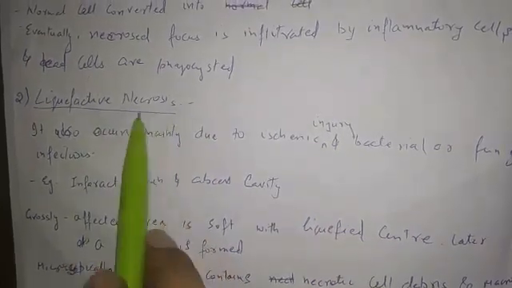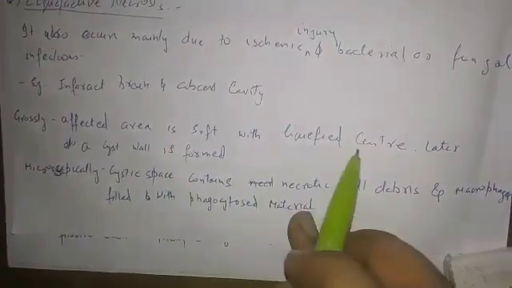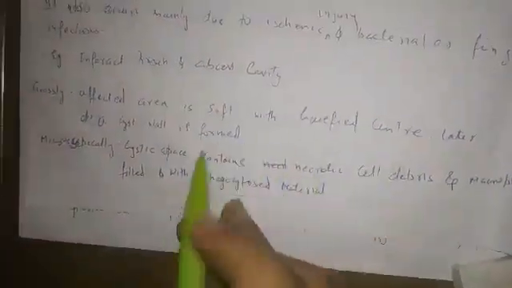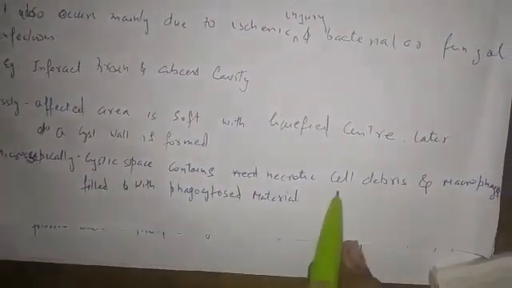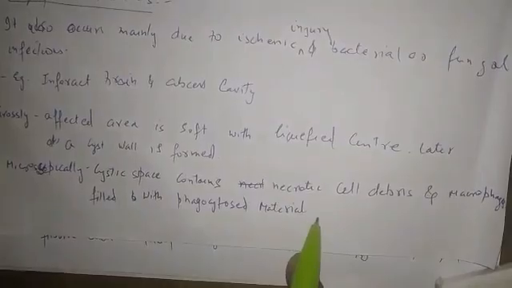Next type we have is liquefactive necrosis. It is mainly due to ischemic injury and bacterial or fungal infections. The common examples are infarct of the brain and abscess cavity. In gross, the affected area is soft with liquefied centers, later a cyst wall is formed. In microscopy, a cystic space containing necrotic cell debris is seen, and macrophages filled with phagocytized materials are seen.